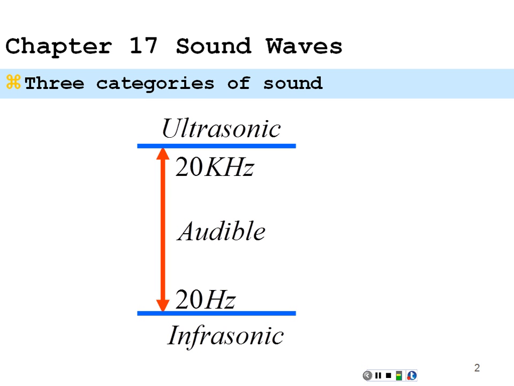And the infrasonic, some creatures like elephants, they have the large ears to pick up very low intensity sounds, but they also are listening at frequencies way down to about 3 or 4 hertz. And some of the researchers who have studied elephants have seen that they actually communicate down at these very low frequencies, 3 or 4 hertz. So that's kind of an interesting aspect of the human and animal world.